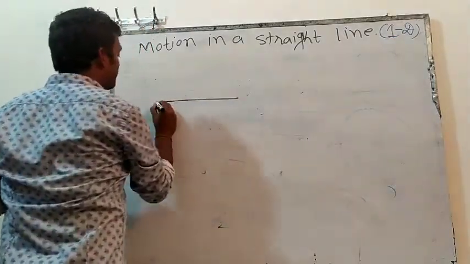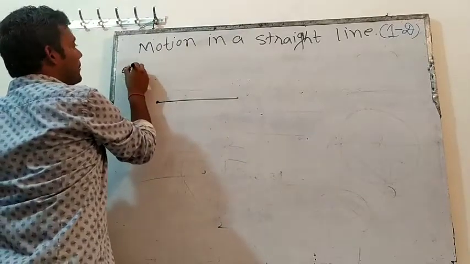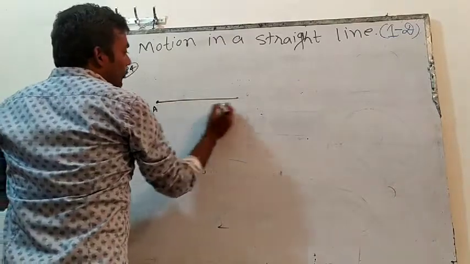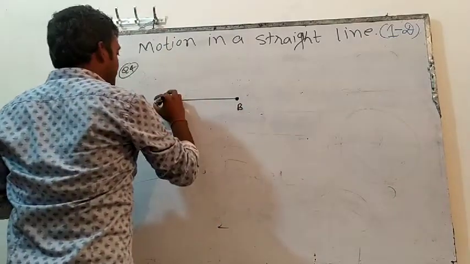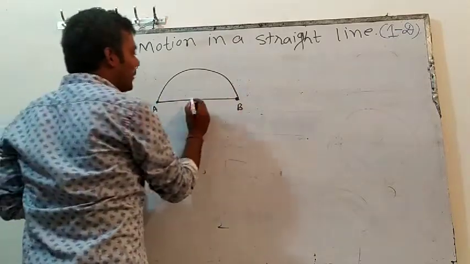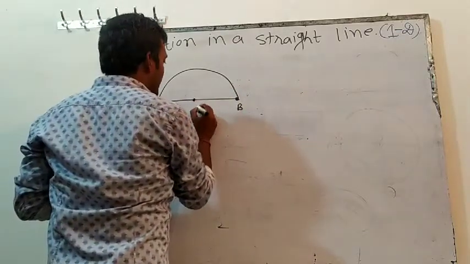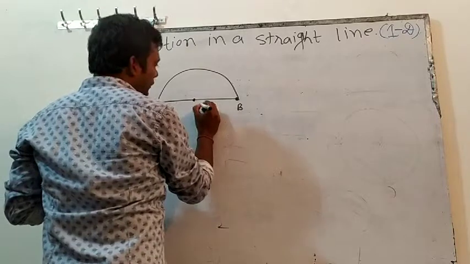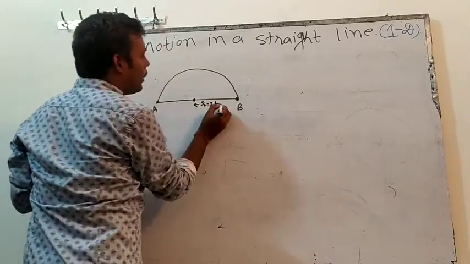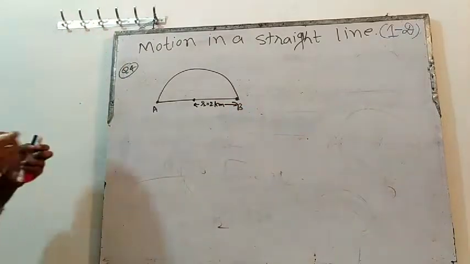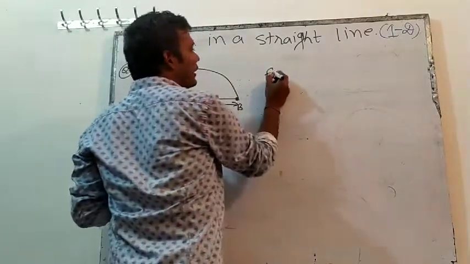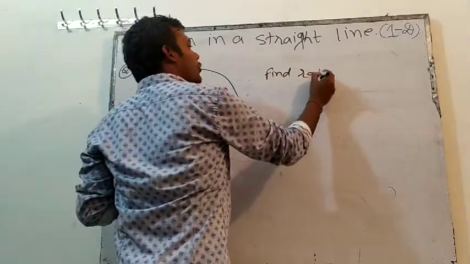Let's say this is perhaps question number 4. Let's say this is point A, this is point B. There are two paths. One path is like this, one path is like this. Let's say the radius is 2 kilometers.